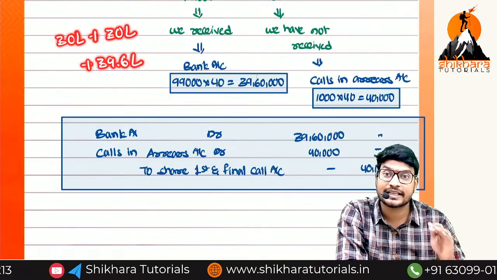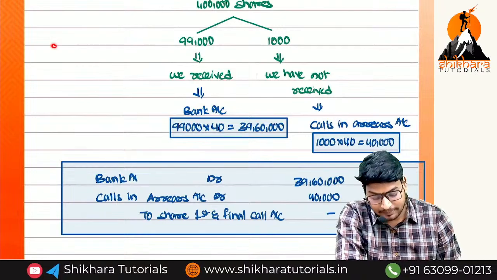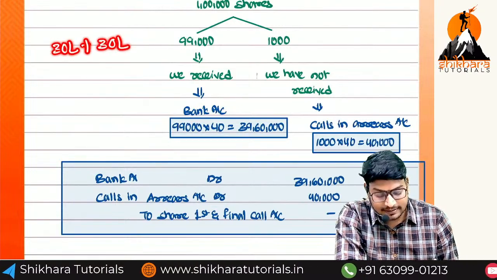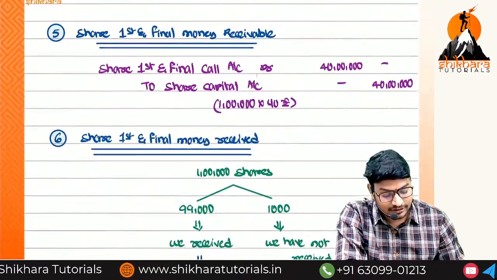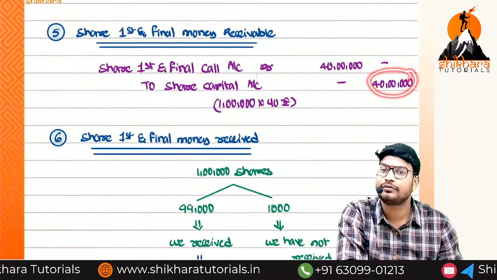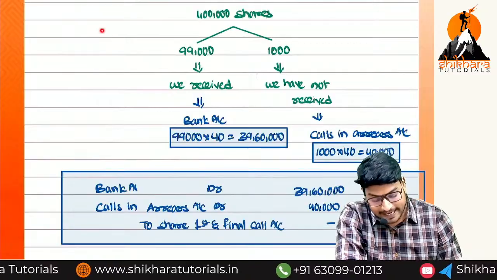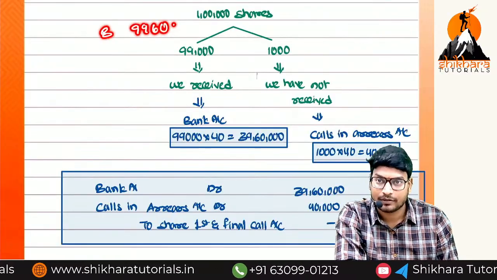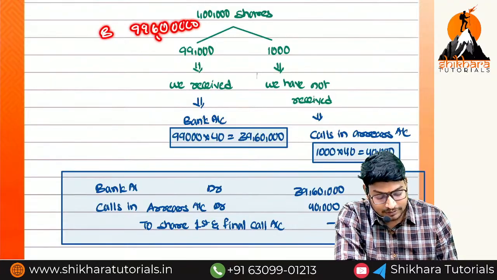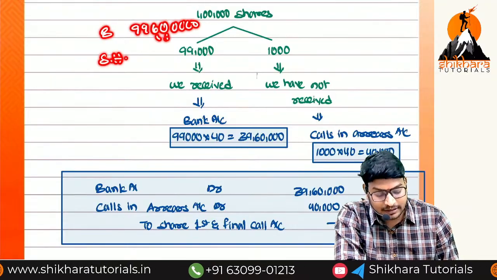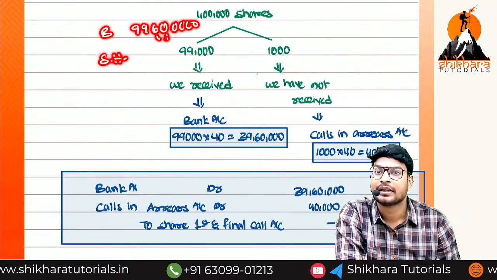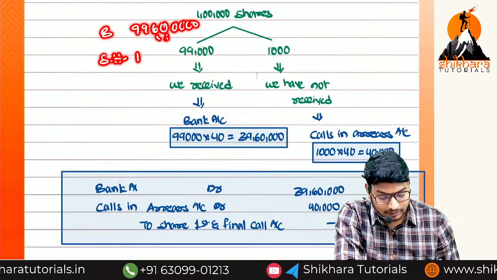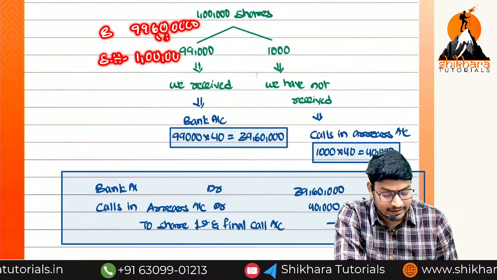When coming to the share capital, observe, how much is the share capital? 30 lakhs in the first installment, 30 lakhs in the second installment. See, the third installment share capital amount is equal to how much? 40 lakhs. So the bank is having 99,60,000. When coming to the share capital, how much is it having? 30 plus 30 plus 40. What is the total? 1 crore rupees. Are you getting the point or not?